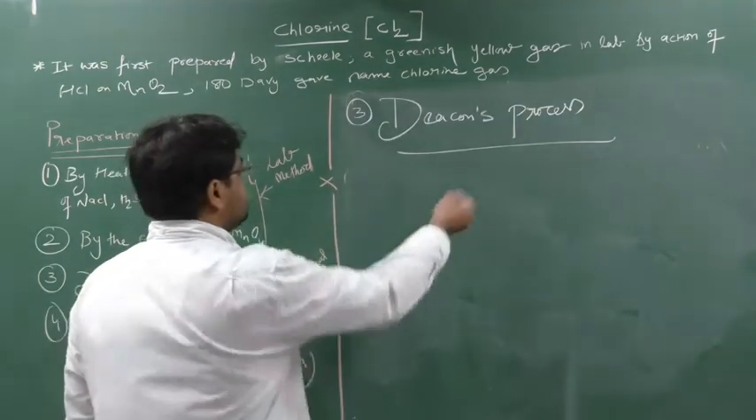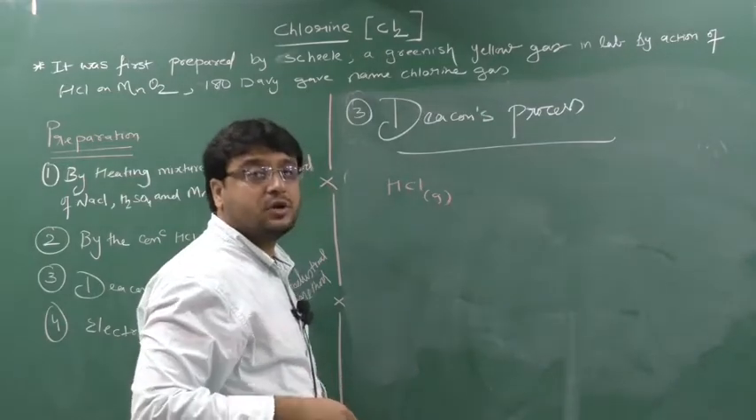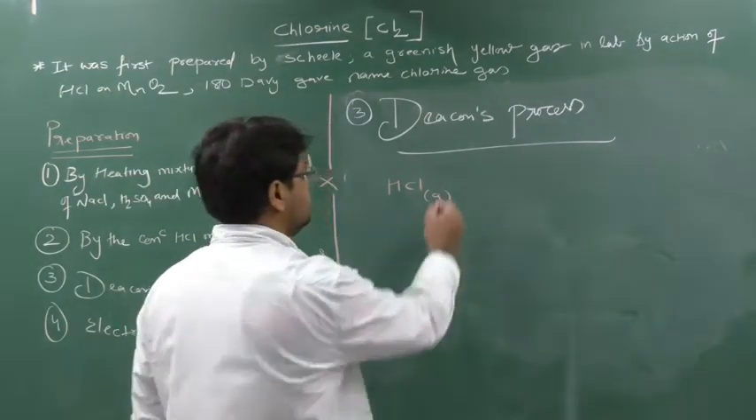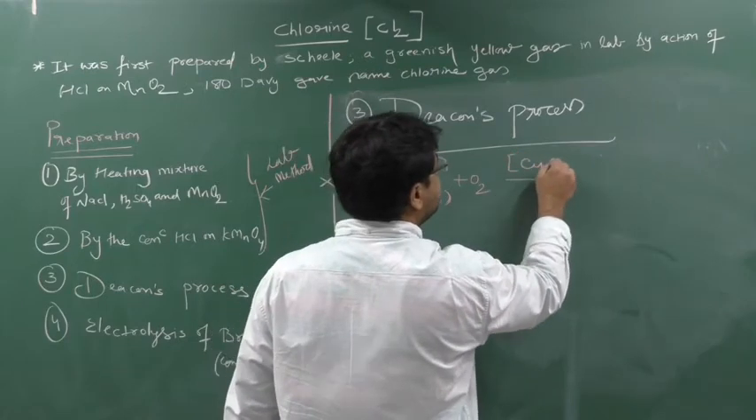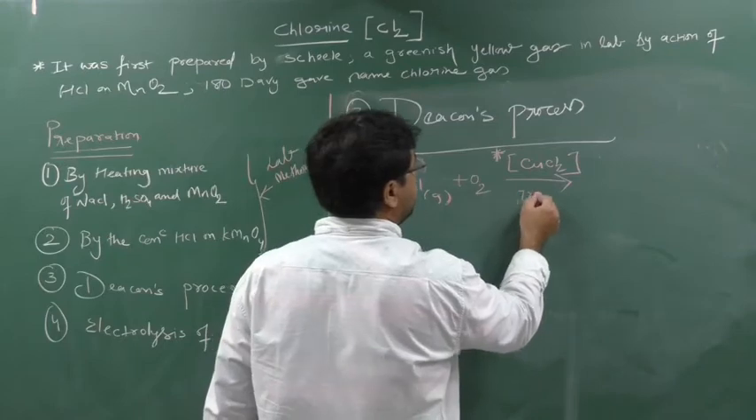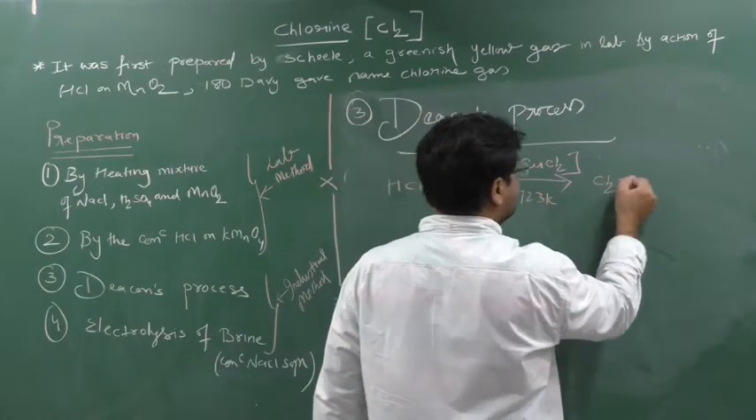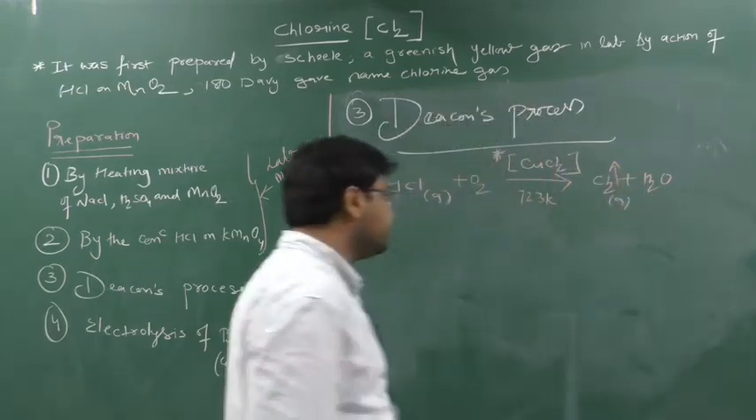Okay, so in this, what are we doing? We are taking the HCl vapors and we are oxidizing them. Who will help in oxidation? Oxygen. We are adding oxygen in the presence of what? CuCl2. Please remember this catalyst. This is very important. At 723 Kelvin, you get Cl2 plus H2O. Deacon's process is over, that's it.